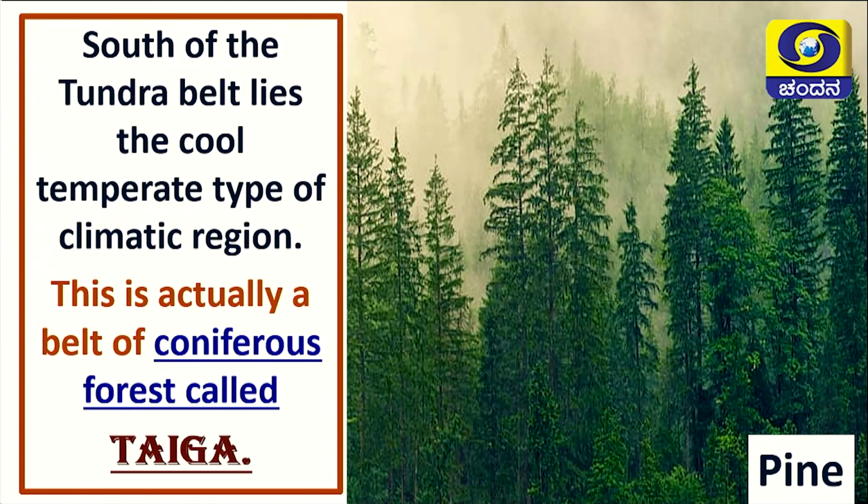South of the tundra belt lies the cool temperate type of climate region, obviously because it comes under the cold climate region. So this is actually a belt of coniferous forest. This coniferous forest is normally called taiga. Have you seen taiga kind of vegetation? If you haven't, you can see it in this picture. The trees you are seeing here are called pine trees.